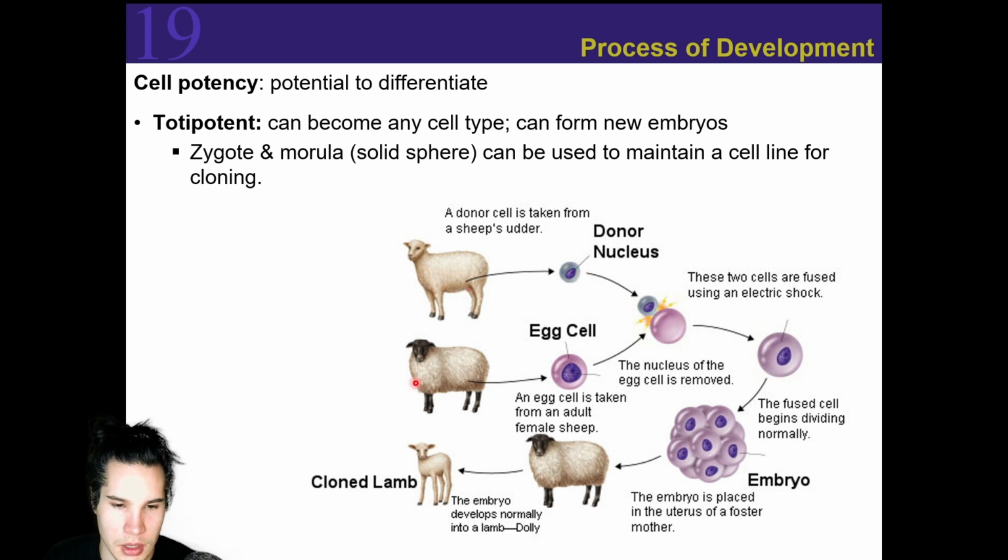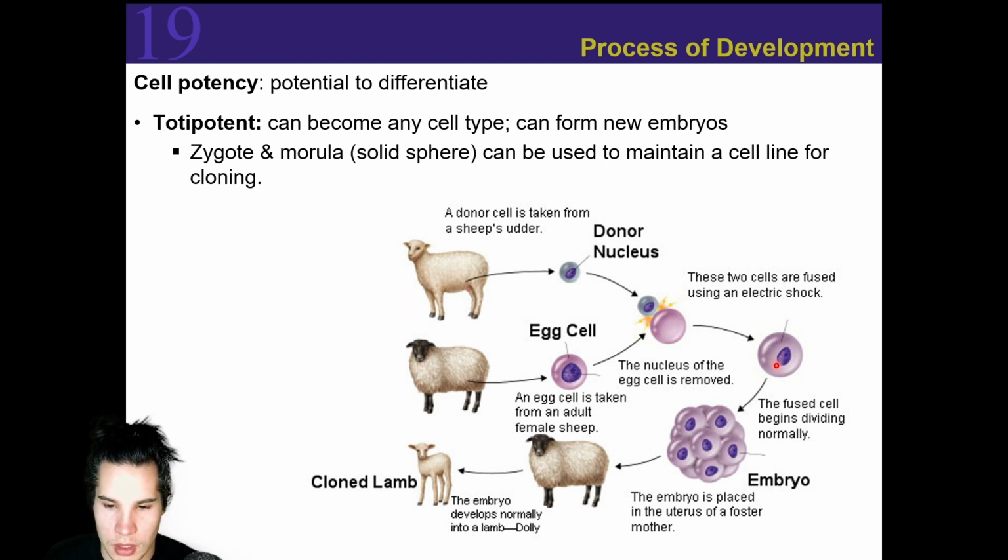Now, simultaneously to that, we've got another sheep, and what we'll do is we're going to take the egg cell from another adult female sheep. So, another adult female. And we're going to take that egg cell and we're going to fuse these two cells together. However, what we're doing is we're replacing the nucleus in the egg cell with the donor sheep's nucleus. So we're fusing them together using electric shock. And so now this new cell has the casing of the egg cell, but the nucleus of this sheep here.